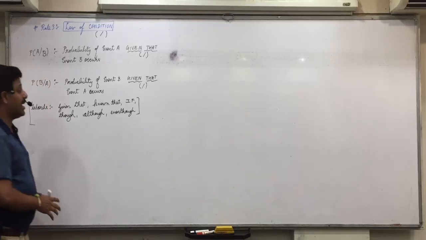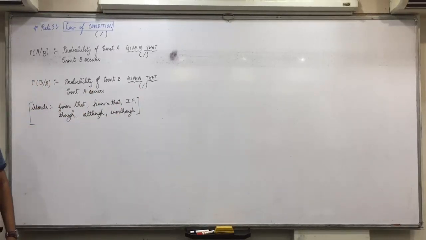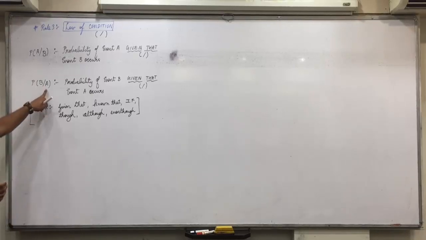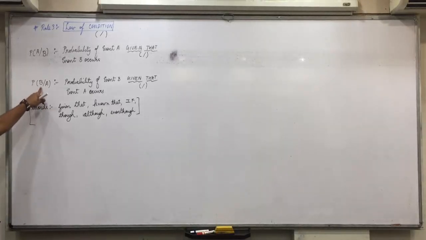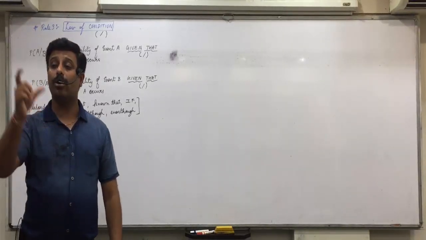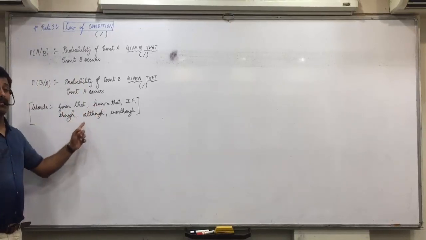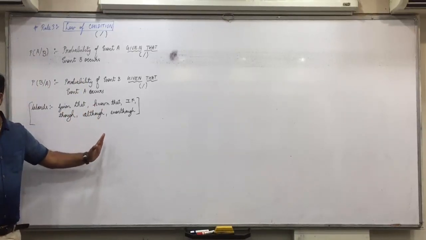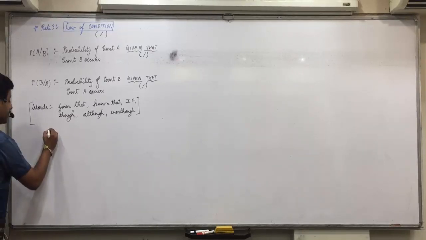So if they start with the language, if event A occurs, that is the condition. If A occurs means it is the condition, that will come in the denominator. And then they say find the probability of event B. So we have to find P(B). Numerator will always be the probability which we have to find. Denominator will always be the condition. And these words will separate the probability and condition. Any doubts with this?